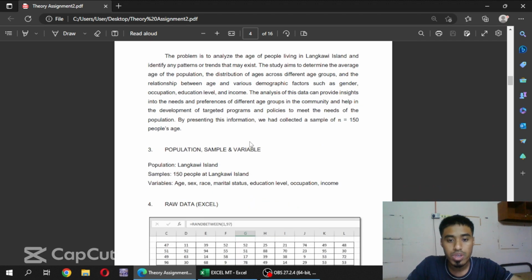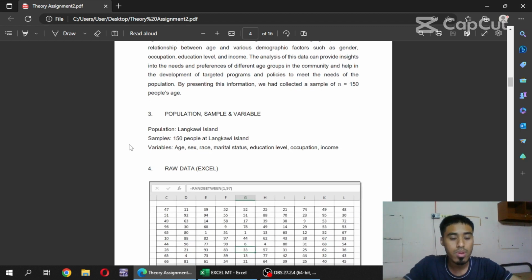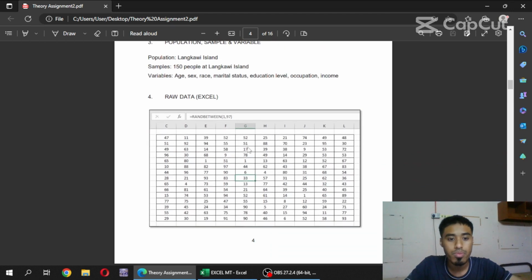By presenting this information, we had collected a sample of 150 people's age. For our population, we choose Langkawi Island. The sample is 150 people at Langkawi Island, and the variable is age, and other than that is sex, race, marital status, education level, occupation, and income.